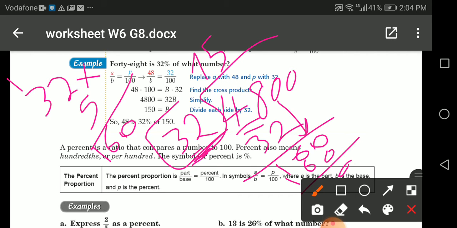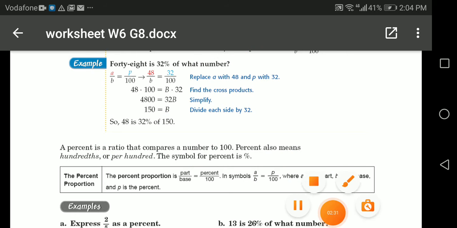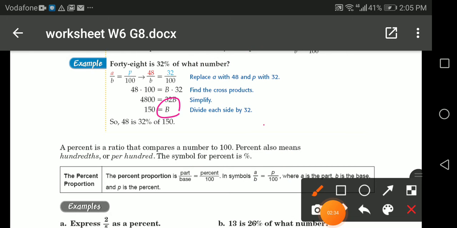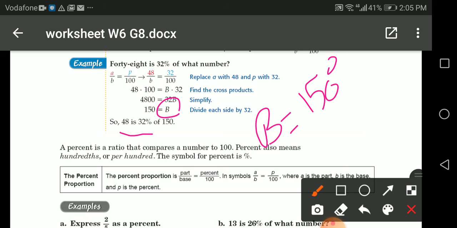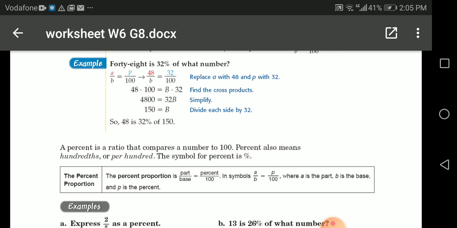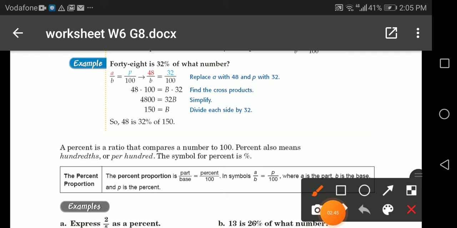And I have zeros. Then I have this 0. We put it up like this. So the answer is 150. This is the value of B. So B is 150. Okay. So 48 is 32% of 150. It's easy. How can we do it again?